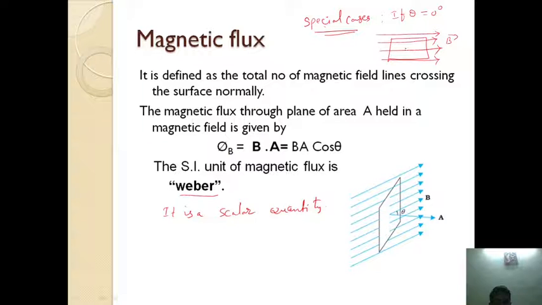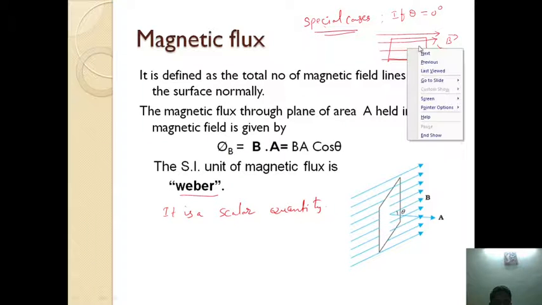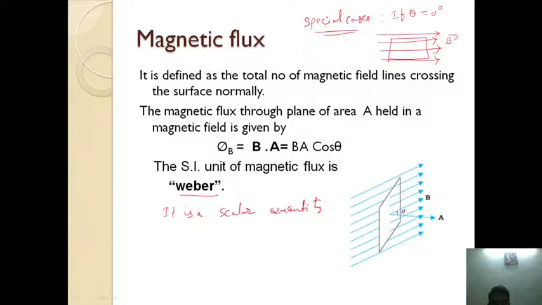This is the area and this is the area vector. Here the surface is parallel to the magnetic field, and the surface vector, nothing but the area vector, is perpendicular to the magnetic field. So here theta is 90.